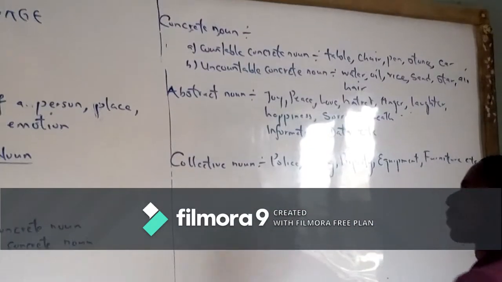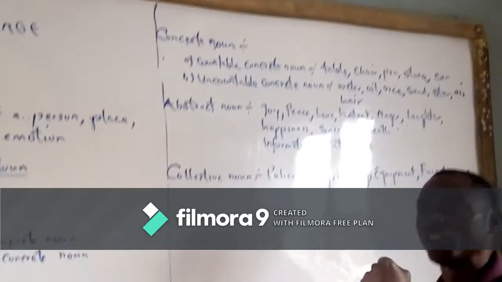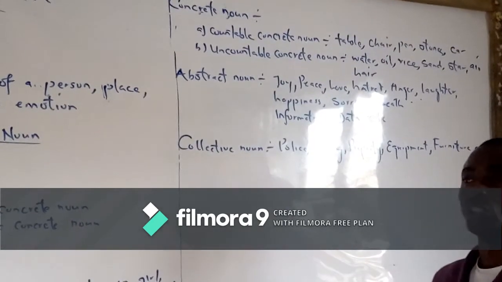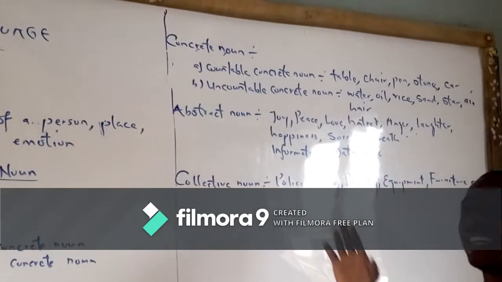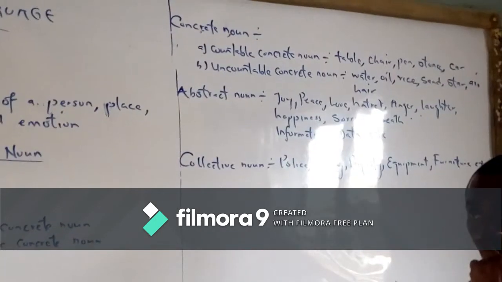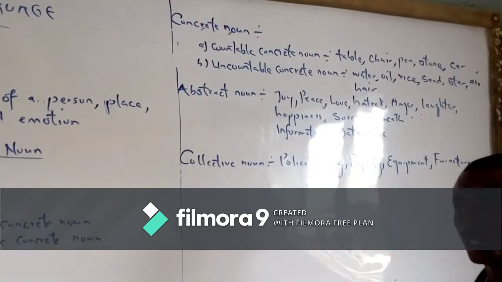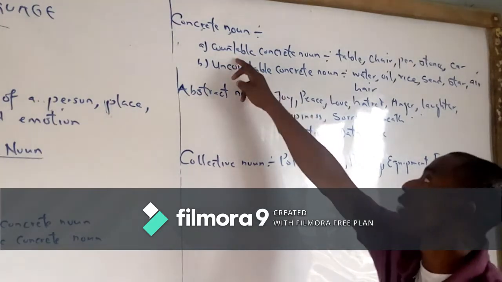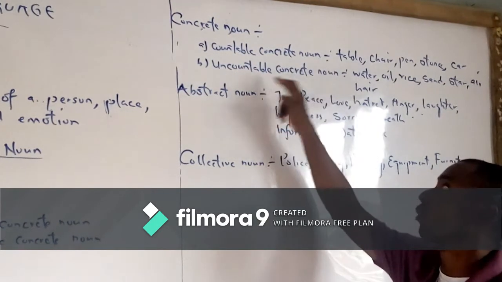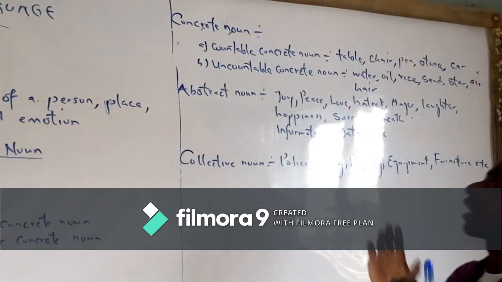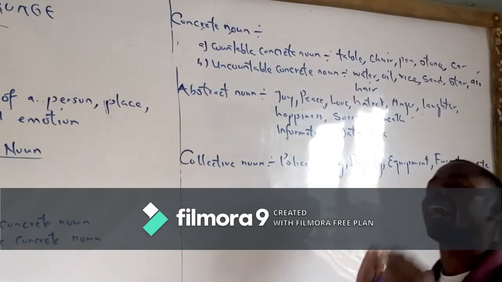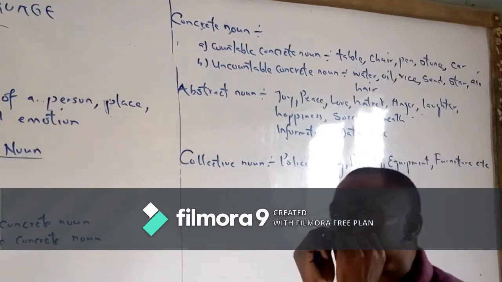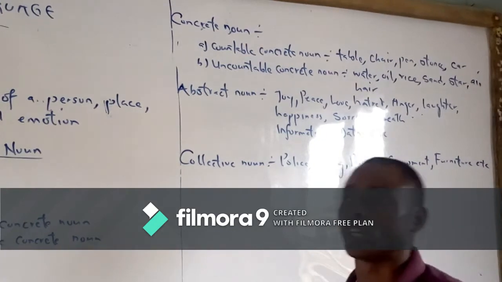Concrete noun. Whenever you hear concrete, it's something you can handle, touch. A concrete noun is a noun that can be seen and touched or handled. Concrete nouns are divided into two: we have countable concrete nouns and uncountable concrete nouns. Now, what are countable concrete nouns? These are nouns that we can see and touch and we can count them.